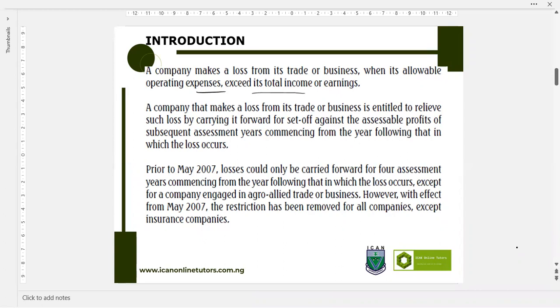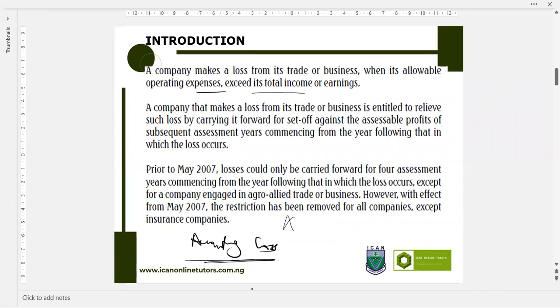Unlike the loss you report under the provisions of the International Financial Reporting Standard, at times a company may have an accounting loss, and after adjusting for taxable income omitted, non-taxable income, allowable expenses, and non-allowable expenses, we may have adjusted profit or assessable profit.